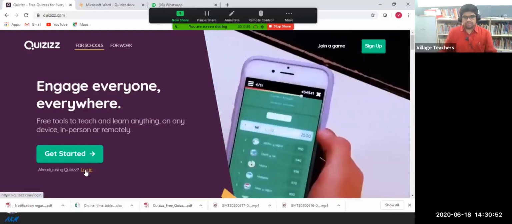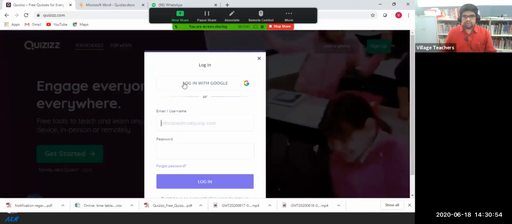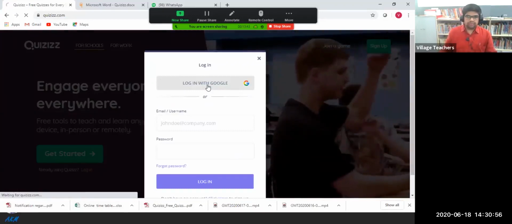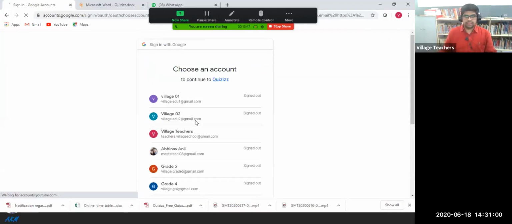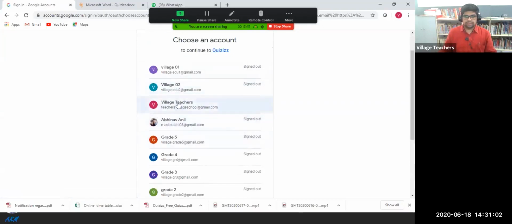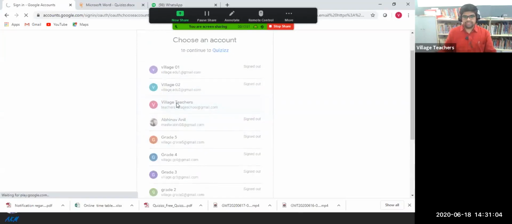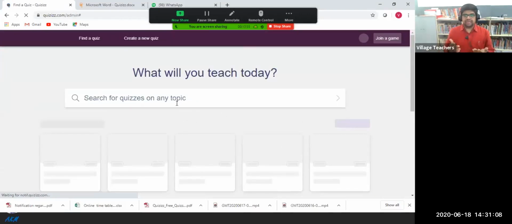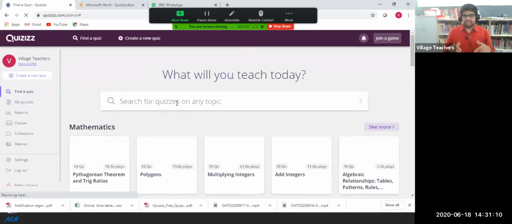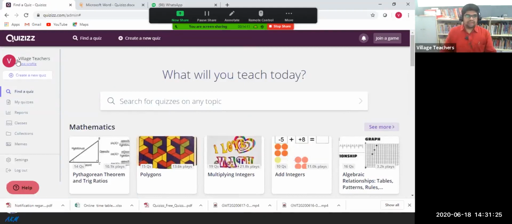So here I'm supposed to log in. I'm just logging in with my Google Gmail account. So I'm supposed to choose the Gmail account. I'm using the Village Teachers account. If you choose the Gmail, it will automatically redirect to the corresponding home page, and you can see the village teacher is logged in. Here, this is the home page, and you can see the default options.